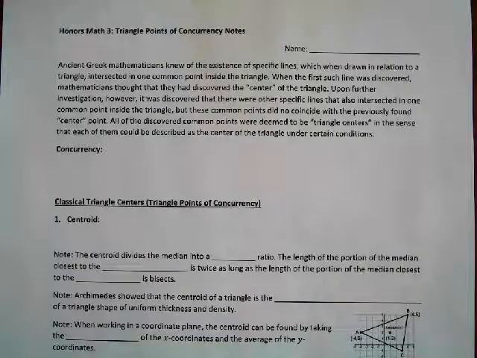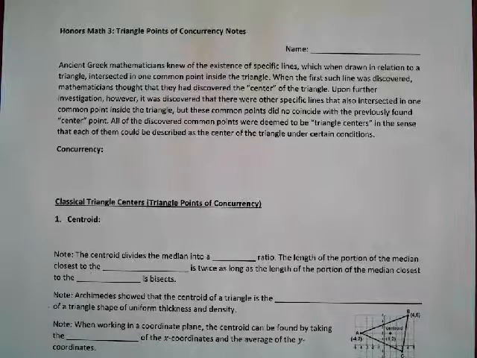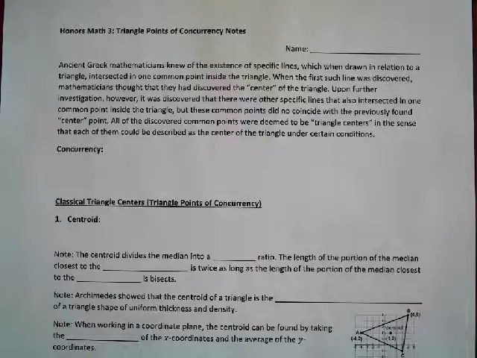All right, next we're going to be studying triangle points of concurrency. So if you look at the top, it says ancient Greek mathematicians knew of the existence of specific lines, which when drawn in relation to a triangle intersected in one common point inside the triangle. When the first such line was discovered, mathematicians thought that they had discovered the center of the triangle.